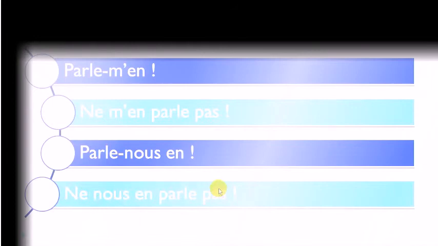Okay, sorry for the examples, but I tend not to make the liaison when I make these little examples, just because I think it's more clear not to make the liaison, okay? But then, of course, parle-nous-en, ne nous en parle pas should be the way you pronounce them, okay? But still, just to make it clear where you put them and to avoid any mistake. Okay, so same thing here. So parle, and then after that you've got your pronoun and second pronoun en. But when you put the negative form, ne, and then you put them back before your verb. Okay.